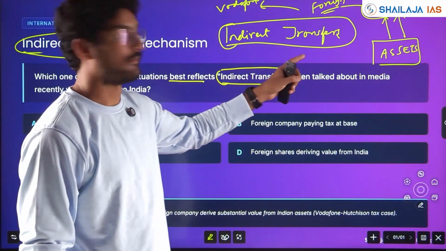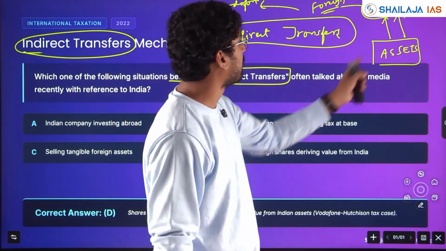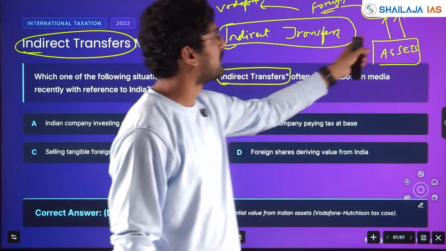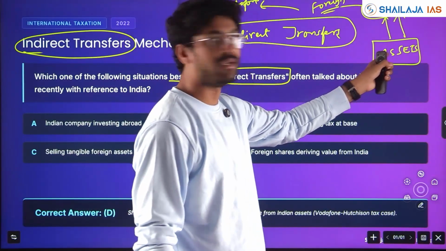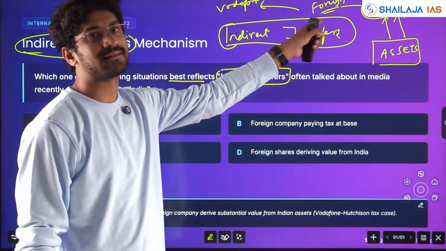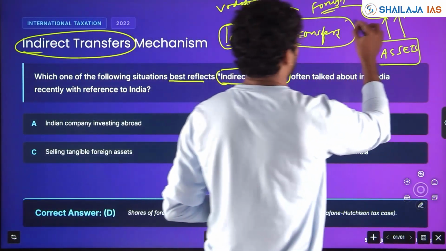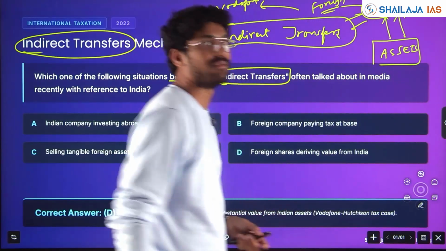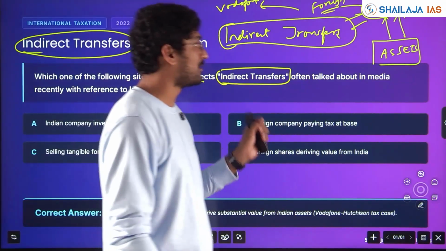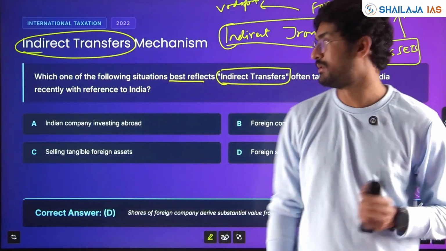Indirect transfer. Foreign shares deriving value from India or Indian assets. Indirectly, the company is benefiting from Indian assets and the revenue it is taking, and it doesn't want to pay tax in India. This is linked with indirect transfers. Okay, very difficult in the examination if you don't know anything about this at all.